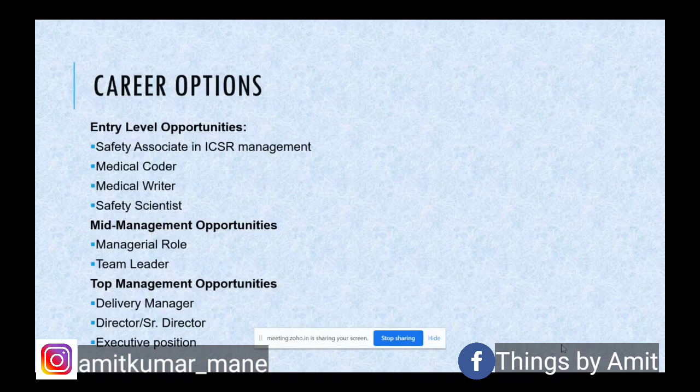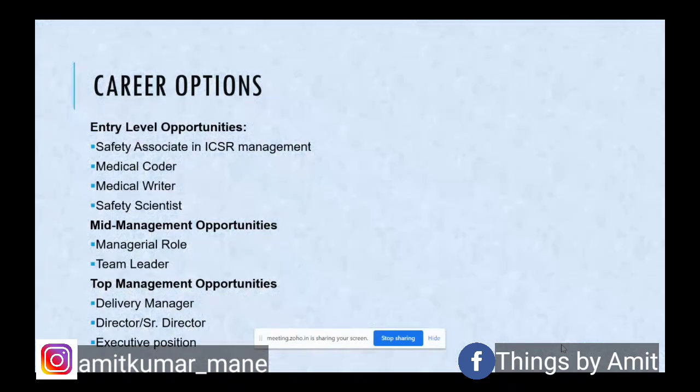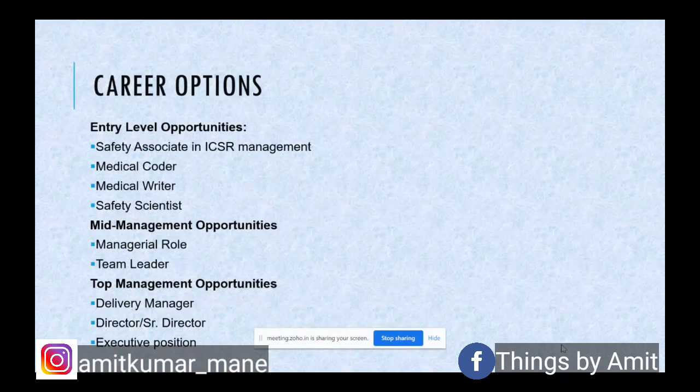At an entry level, you can get into medical coding, or individual case safety report processing activities, or aggregate report authoring activities. Then as a next level, as you get exposure within the industry, with an experience of say 4 to 5 years or 5 to 7 years, you will gradually grow within the system to leader level or managerial level.